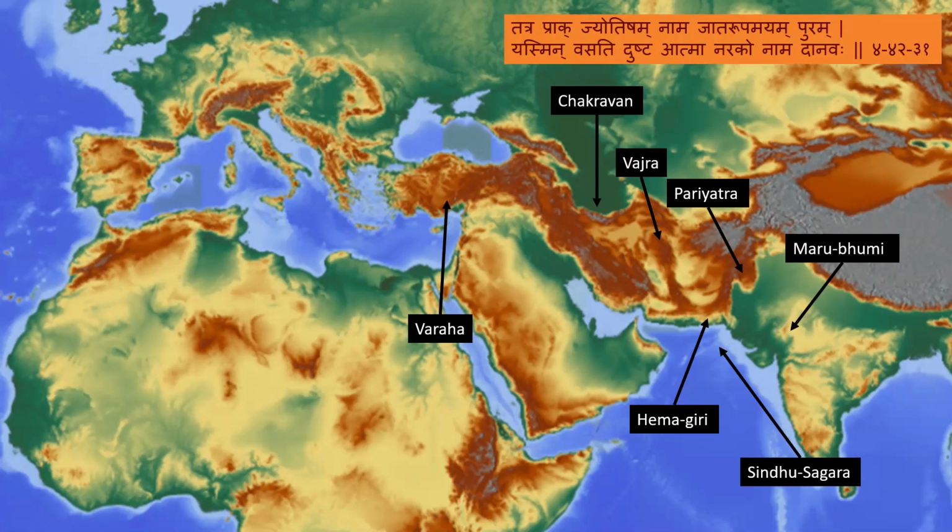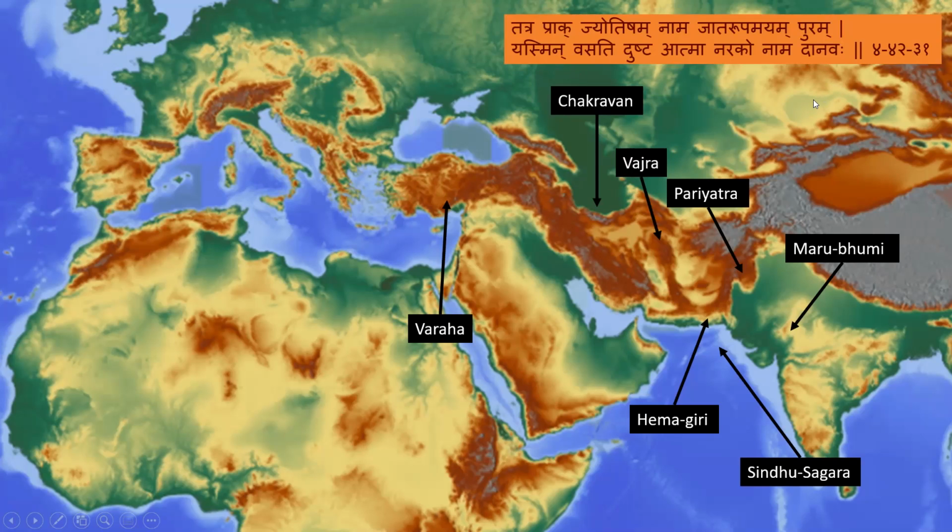For example, right in the Ramayana times, a location is mentioned in the westward direction, and the name is Prag Jyotishpur. Okay, so Prag Jyotish. Tatra Prag Jyotisham Nama Jata Rupa Mayampuram Yasmin Vasati Dushta Atma Narako Nama Danava.